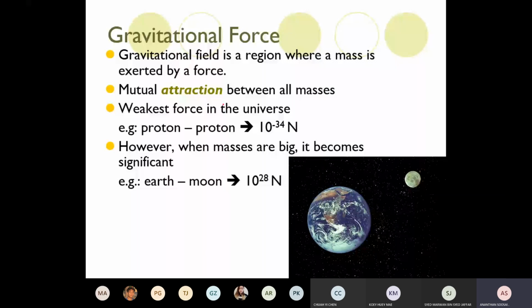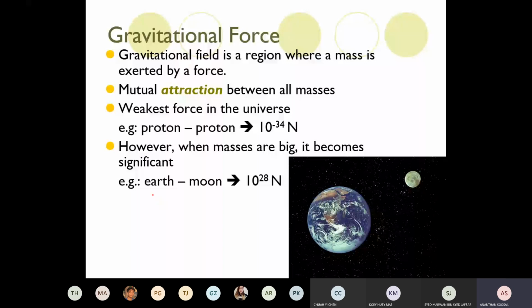detailed explanation. Gravitational force is an attractive force between all masses. The weakest gravitational force, between protons, is in the range of 10 to the power of negative 34. When the masses are big, it becomes significantly strong. Between the Earth and the Moon, the force is said to be about 10 to the power of 28. Of course, it was discovered by Newton, when the apple fell on his head, he found that all masses in this world are attractive in nature.